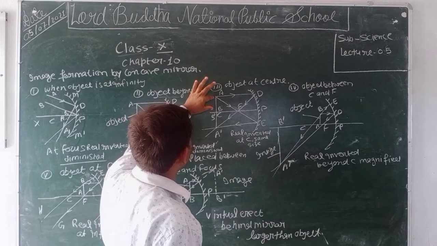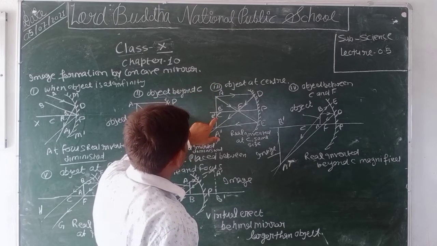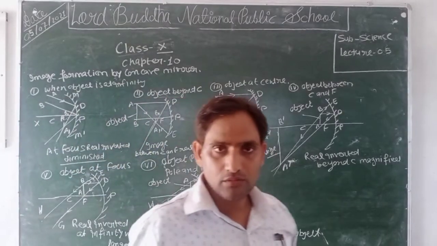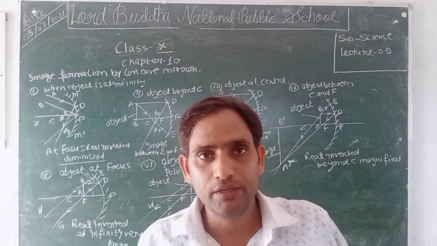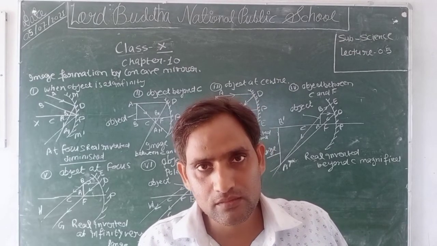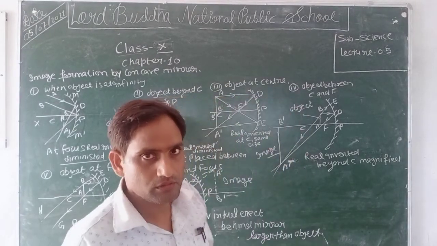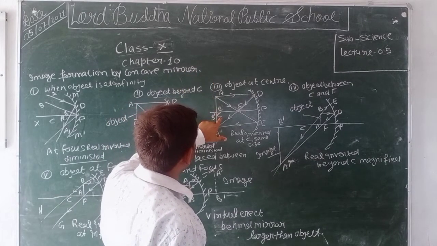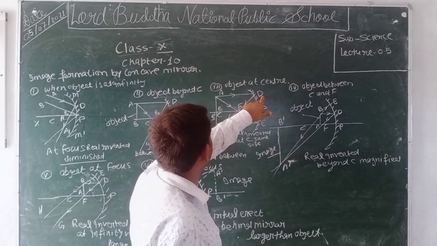A dash B dash will be the image of AB, which is real, inverted, at the center of curvature and the same size. Once again, when the object is placed at the center of curvature, the image formed by the concave mirror will be real, inverted, the same size as the object, and at the center of curvature. For the formation, we take an object AB which is placed at the center of curvature. Two rays are considered. First, AD parallel to the principal axis.